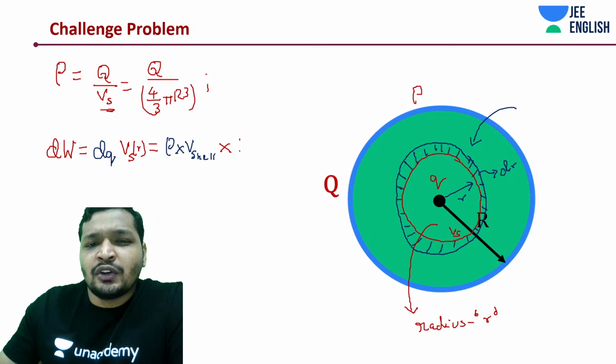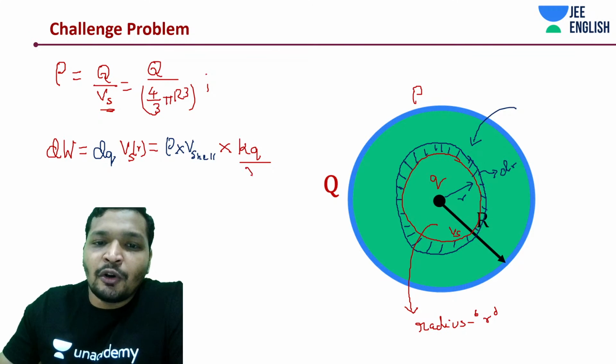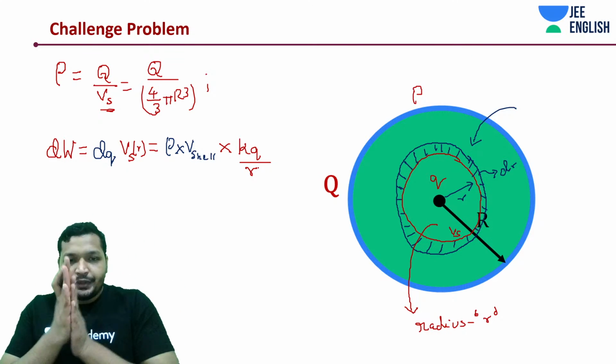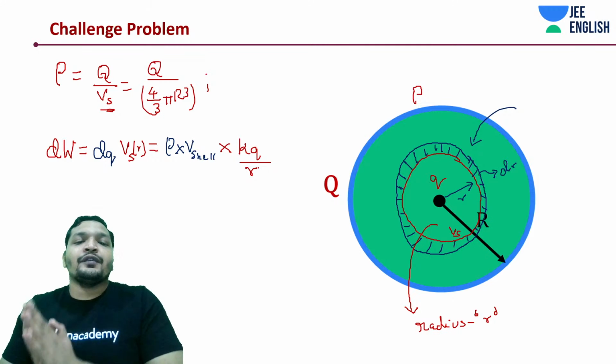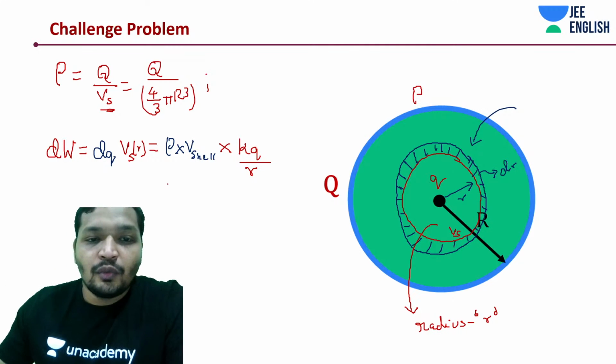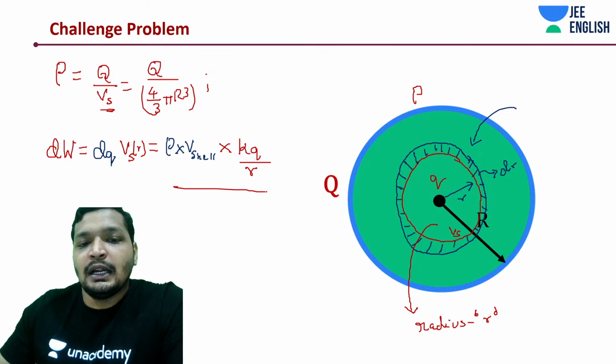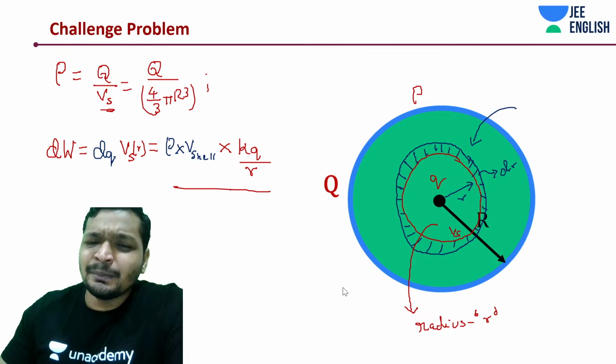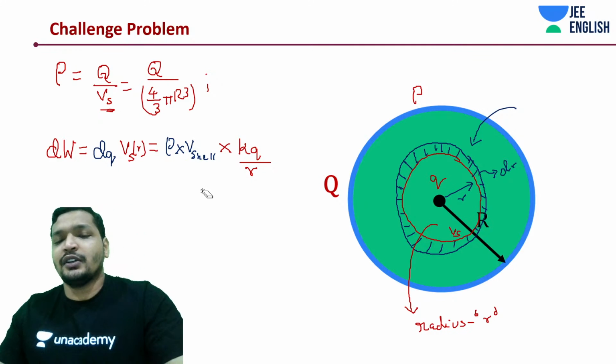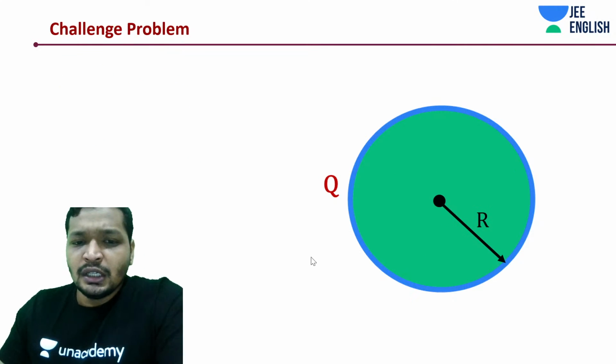As if all the charges are concentrated at the center, it's going to be kq by small r. Let's first of all write down what is going to be this term and find out the value. It's a simple thing. If you already understood it, you would have quickly done it by now.